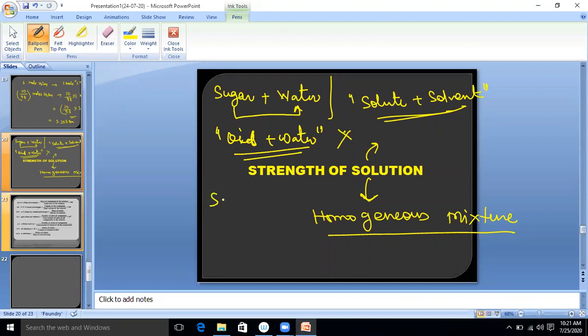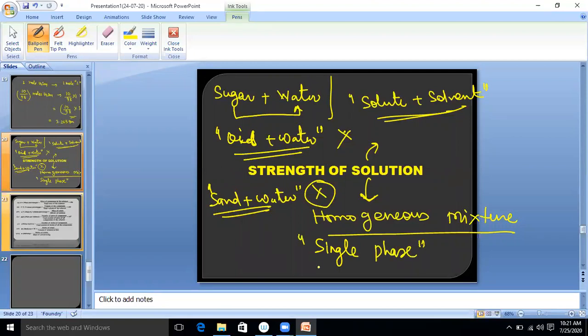Now tell me, sand plus water, will it form a solution? We know sand does not dissolve in water, so we will say it will not form a solution. So what is the logic behind it? If anything is completely miscible, it forms a solution. Due to this reason, it is a homogeneous mixture, or you can say it is a single phase mixture. Clear? Now we have a solution.